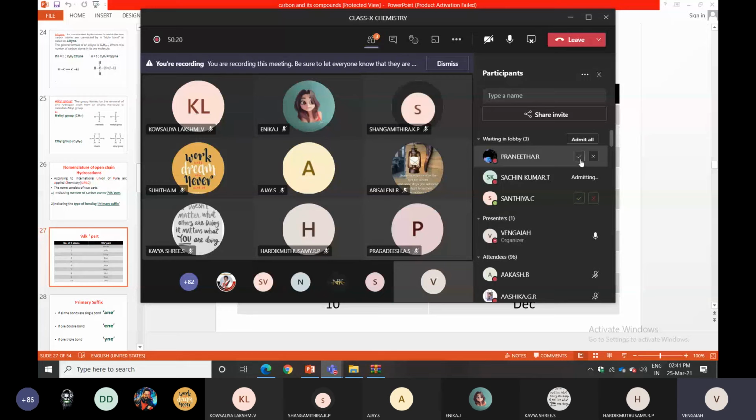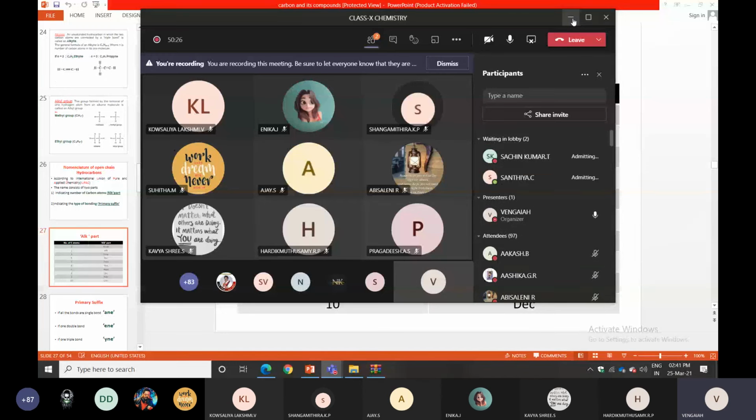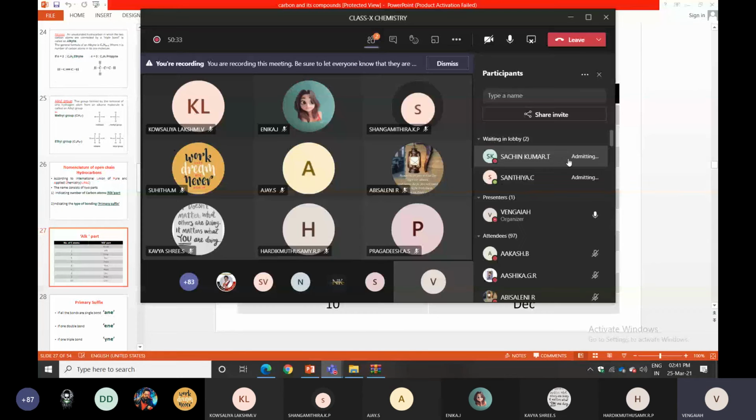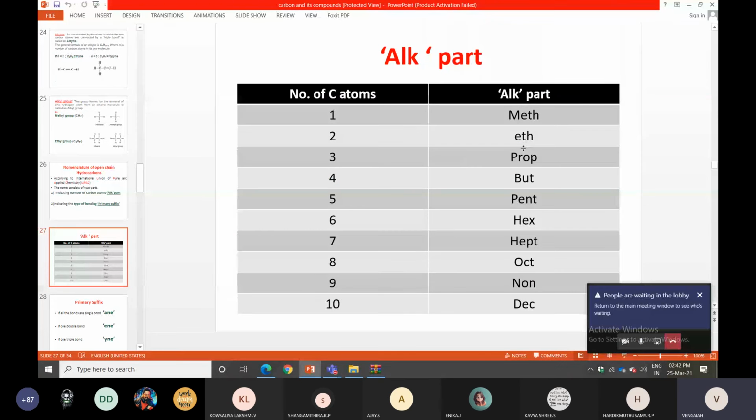One carbon is meth, two carbons eth, three prop, four but, five pent, six hex, seven hept, eight oct, nine non, ten dec.